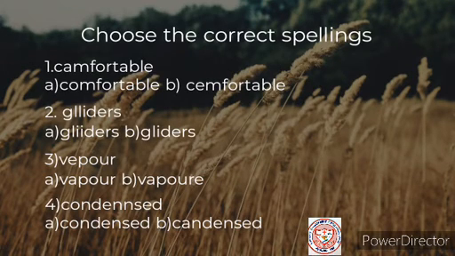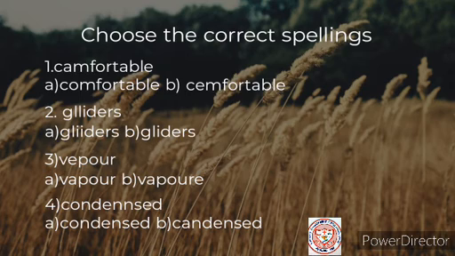Now we are going to choose the correct spellings. You have already learned the spellings from the chapter, so let us do it. You can either circle the correct spelling or underline it. The first spelling I have given you, number 1, CAMFORTABLE, comfortable. So there are 2 options given.